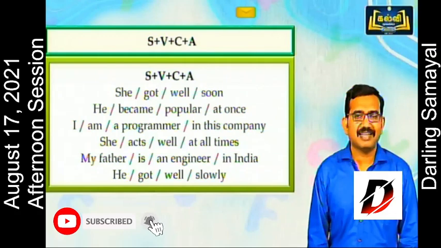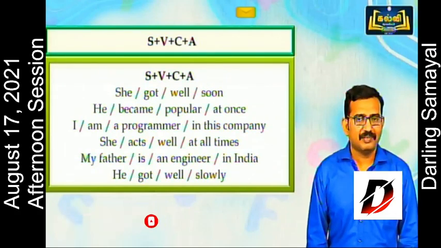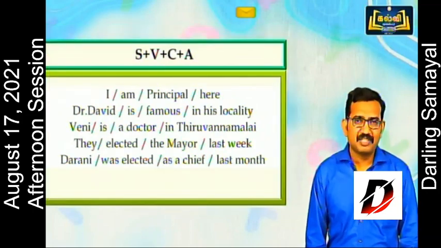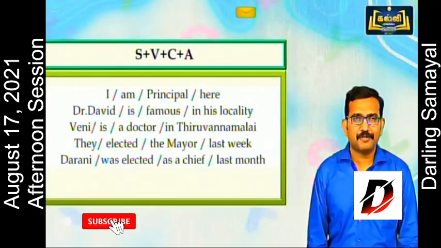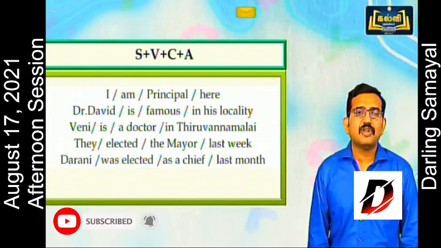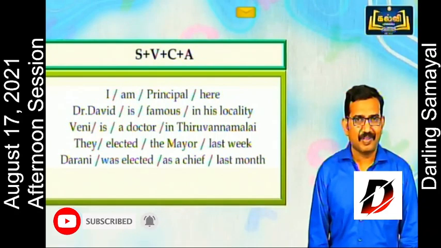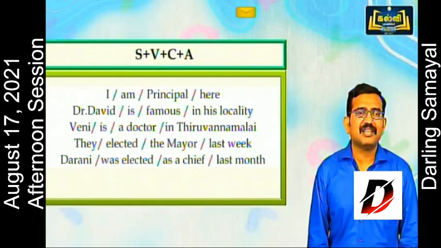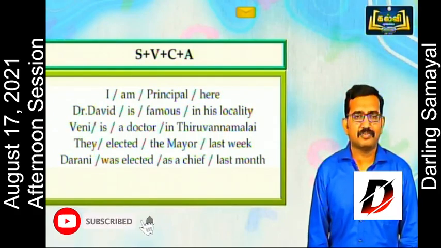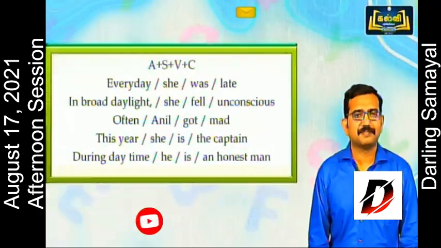She acts well at all times. My father is an engineer in India. He got well slowly. I'm principal here. This is example for SVCA pattern. Dr. David is famous in his locality. Veni is a doctor in Tiruvannamalai. They elected the mayor last week. Dharani was elected as a chief last month.